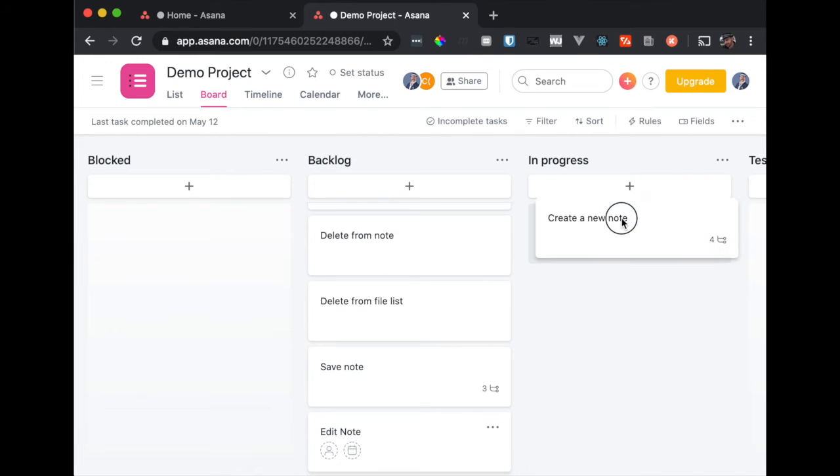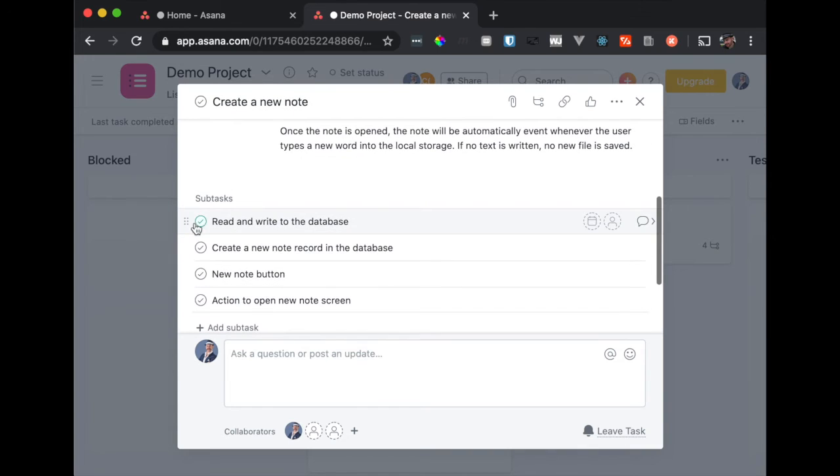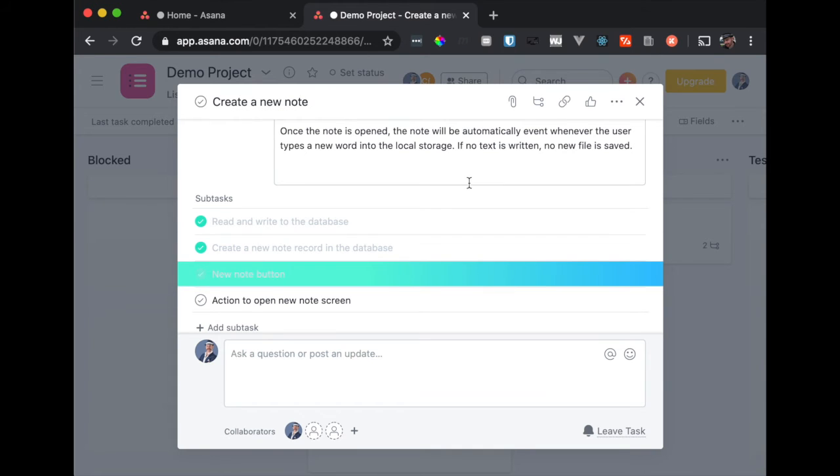So you just drag this into in progress, and then you start working on it. So the person goes through and they're like, okay, I finished. I can read and write to the database, and the developer later says, okay, I can create a new note record in the database, and I've implemented the note button.